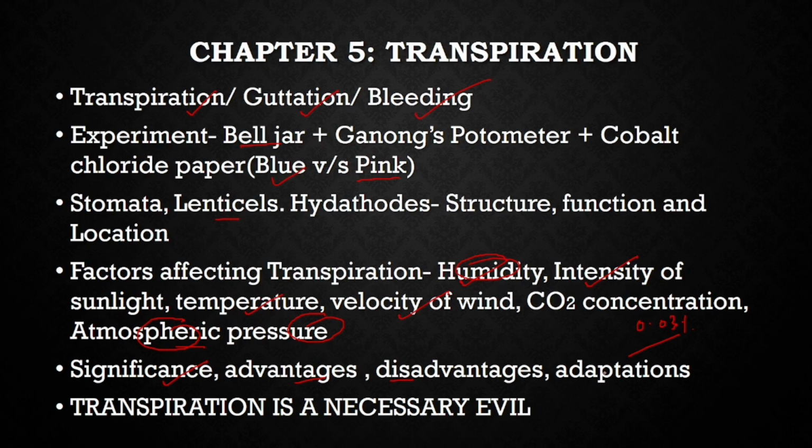Adaptation: the leaf tends to coil itself if enough water is not there. Even narrow leaves, or you can say needle-like leaves, are present to reduce the transpirational loss, as are sunken stomata. So these all help in reducing the transpiration to reduce the loss of water. In simple terms, children, if 100 liters of water is taken up by the plant, 99 liters is given out by transpiration and only one is utilized.